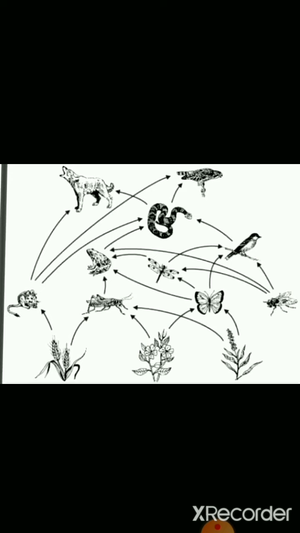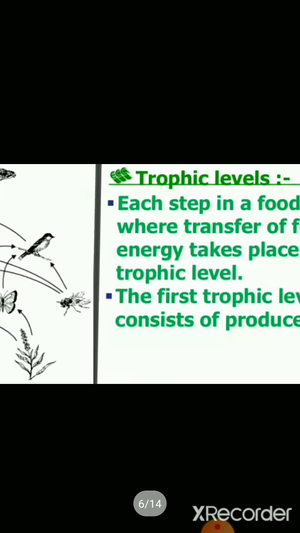So they are secondary consumers. And after that, these are eaten by snakes, peacocks, hawks, tigers. So they are the third, that is, tertiary consumers. So each food chain is interconnected, forming a web. So they are called a food web.